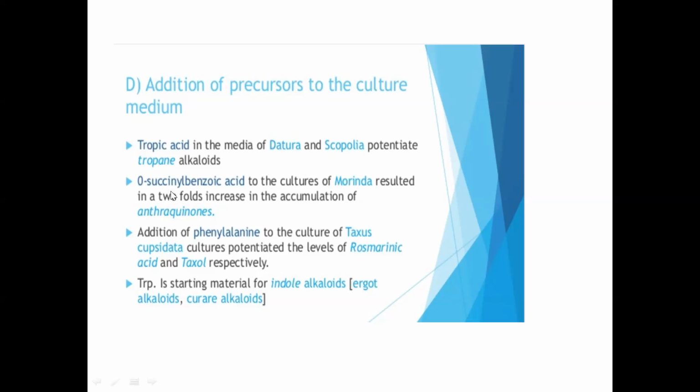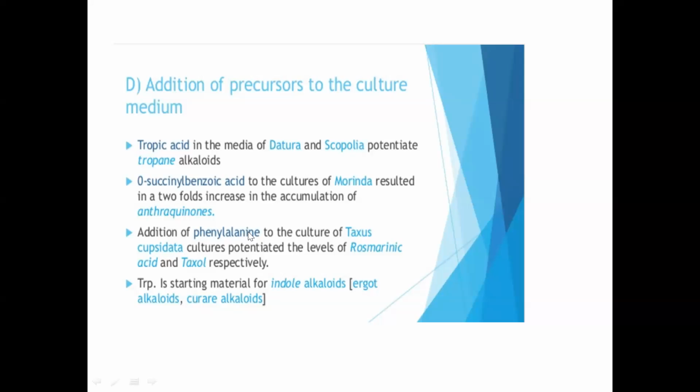They have seen, see, even if you don't add the precursor, the compound will be produced, because the cell has all the machinery for producing the compound, because it is a natural metabolic process. So even if you don't add precursor, the compound will be produced. But they have seen, if you add the precursor, the yield will improve. Okay, that is the main idea of commercial exploitation of the secondary metabolite.